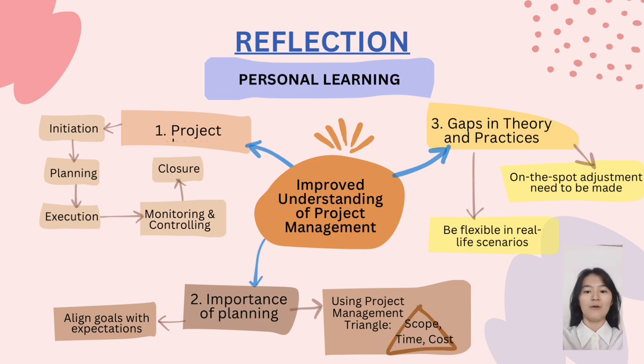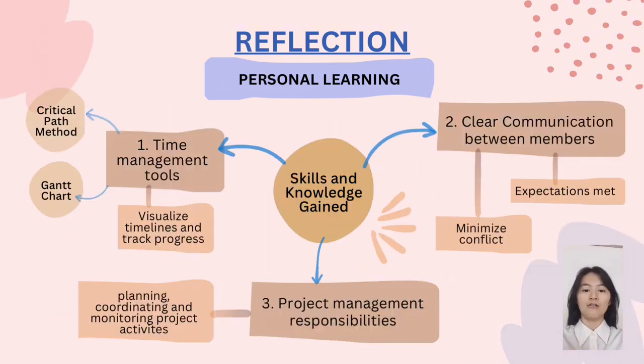Additionally, while theoretical frameworks like the PMBOK guide offer structured and predictable processes for managing projects, we realized that real-life scenarios such as the KVDT2 project often involve uncertainties. This requires flexibility and the ability to make on-the-spot adjustments to address challenges effectively. For the skills and knowledge gained, on the other hand, we enhanced our understanding of time management tools like the Gantt chart and critical path method that can help to visualize timelines and track progress.